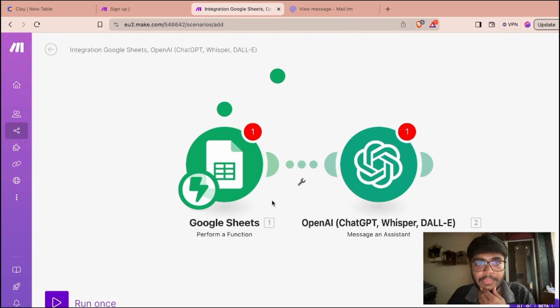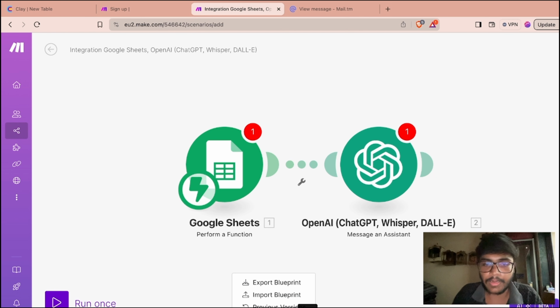This is about explain flow. If you just click on it, it will show how this whole automation is flowing, right? So from this model to this model, this is how it's flowing, right?